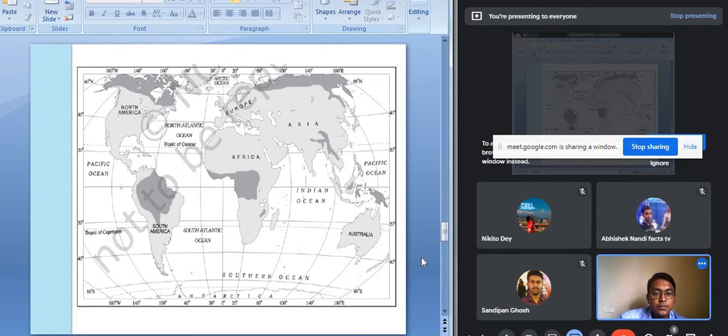This part is very important for map pointing, because you will be getting map pointing. You may be asked to highlight the areas in the Asian continent, in Southeast Asia, where hunting and gathering is practiced. So this is the area. In Europe where hunting and gathering is practiced, these are the areas. In North America, these are the areas. In South America, these are the areas. In Africa, these are the areas. Like this, map pointing questions may come in your examination.